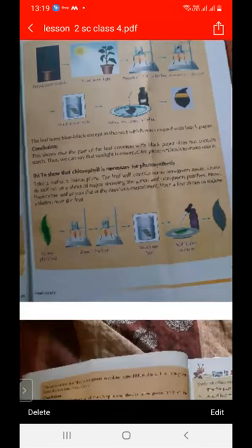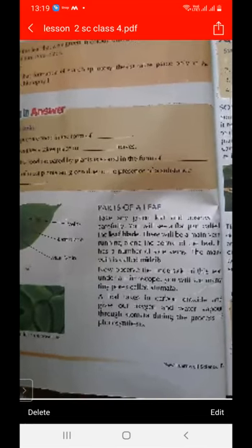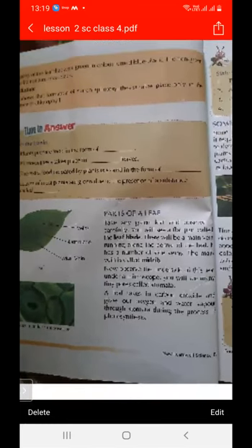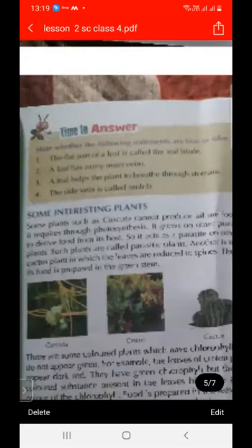Lastly, we studied the parts of the leaf. The central line is called the midrib, the side lines are called veins, and the flat portion of the leaf is called the leaf plate. When we see this leaf under a microscope, these small tiny pores are called stomata.